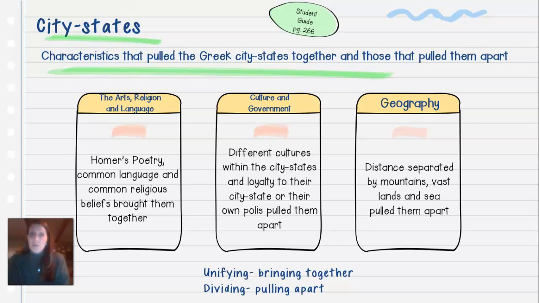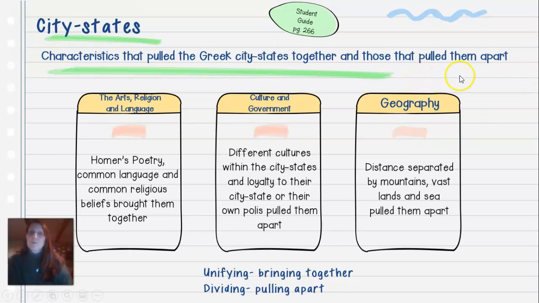And then also geography. Distance separated by mountains, vast lands, and sea pulled them apart. They pulled these different city-states apart because they weren't the same. They had different things going on, which related to their geography, and therefore that did pull them apart. That wasn't something that unified them or brought them together.